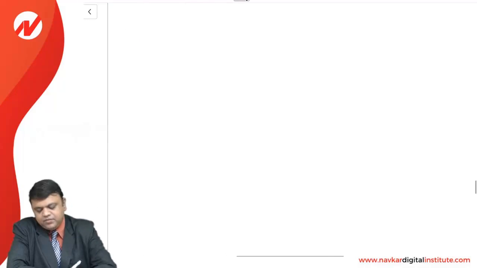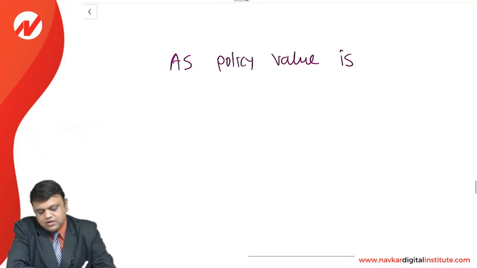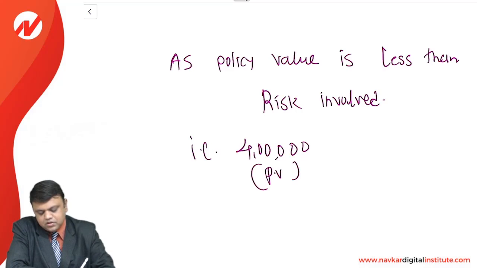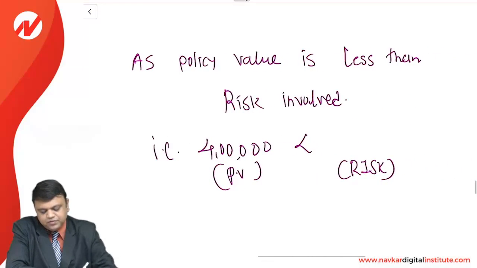So we can say that the policy value, that is 4 lakh, is less than the risk that we have calculated, nothing but the closing stock 441300.